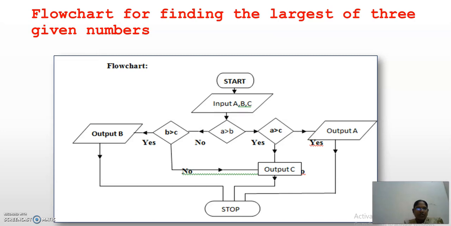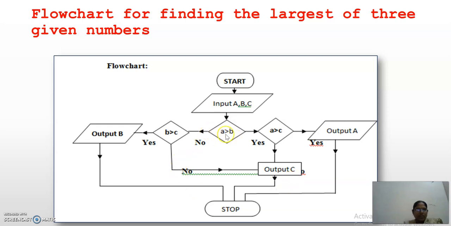To find the largest of two numbers, what are you going to do? First is start. Then input the values, that is, you will read with a parallelogram. Next, you will check with the diamond symbol: is A greater than B? If yes, you will go to the right side. You will once again check if A is greater than C. If this is true, you will write A as your output. Otherwise, you will write C.